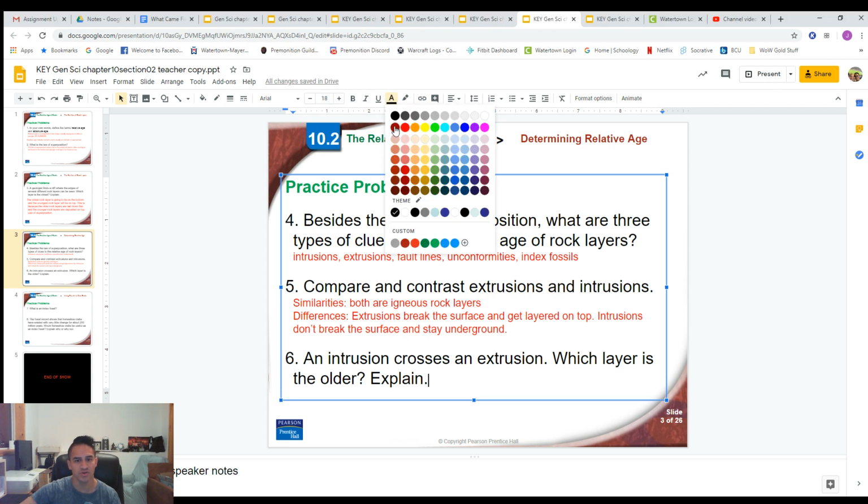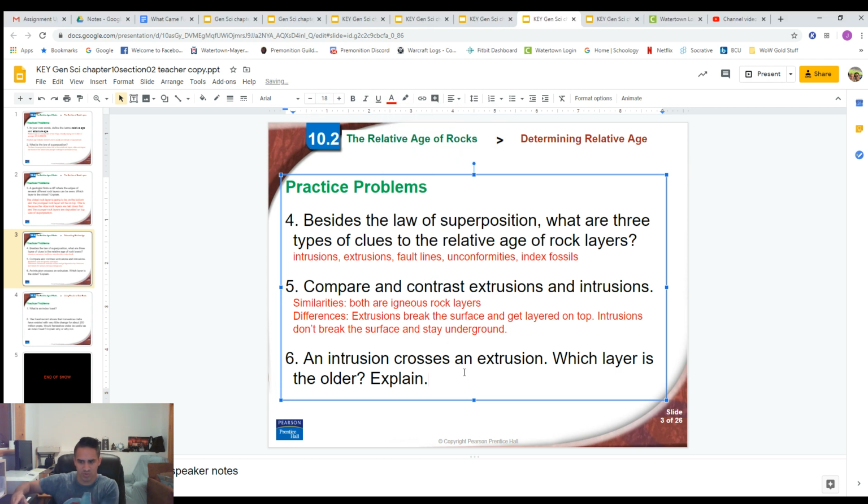So an intrusion again is pushing its way up through rock, and it's crossing an extrusion. An extrusion would be, let's say, a rock layer, an igneous rock that has pushed its way up and pooled on the surface. And then we have another rock layer that's pushed its way up, and it's cutting across that one. Which one is older? Okay, so this is the principle of cross-cutting.